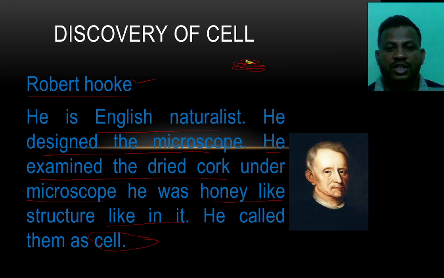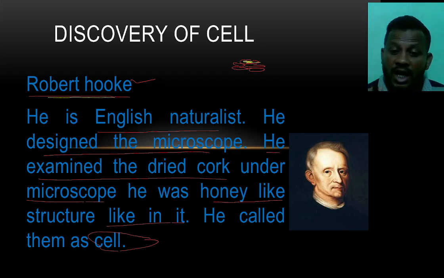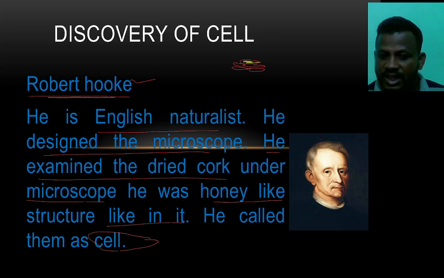These small structures are known as cells in our body. Robert Hooke designed the microscope and observed the dry cork under that microscope, and he saw the honeycomb-like structure present in it, and he gave the name cell.